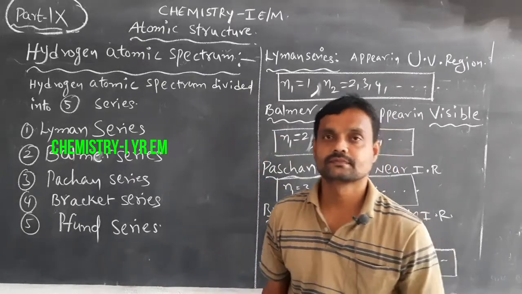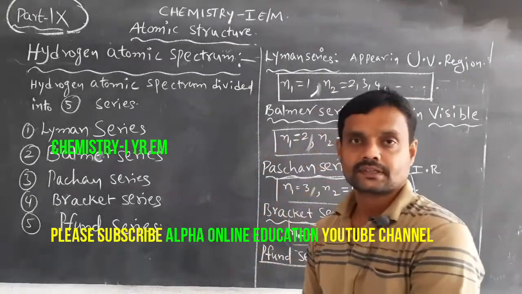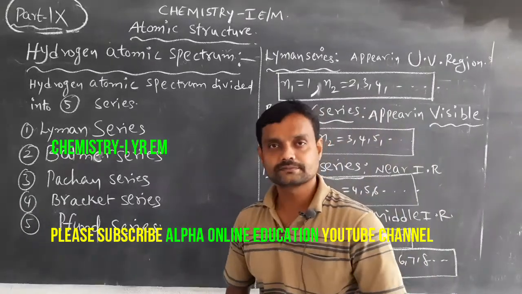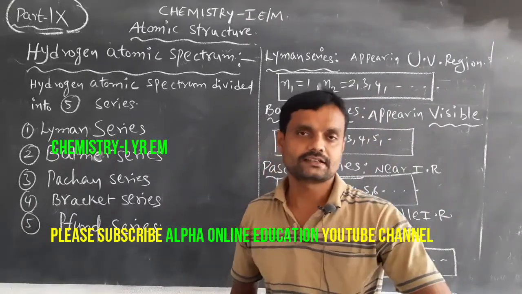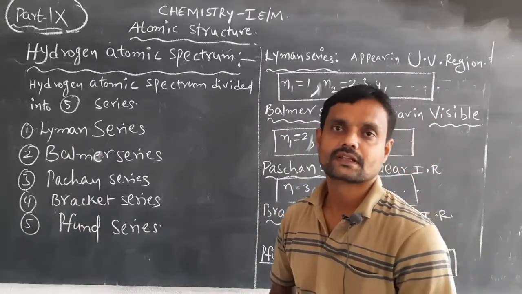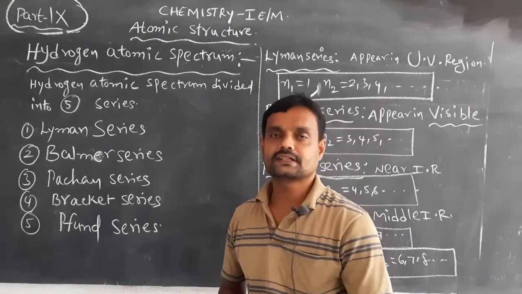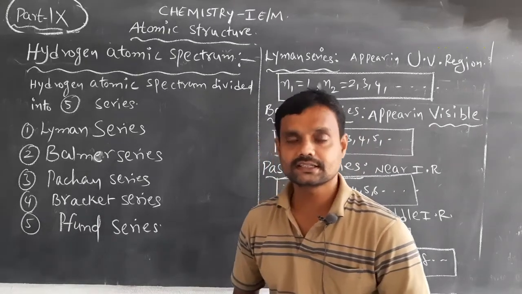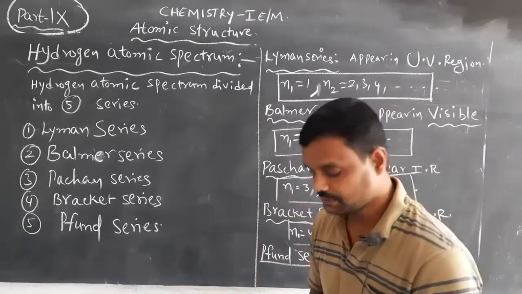Previously we discussed the postulates of Bohr's atomic model, and we also explained its limitations, that is, the drawbacks of Bohr's atomic model.